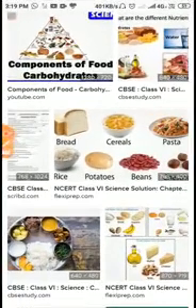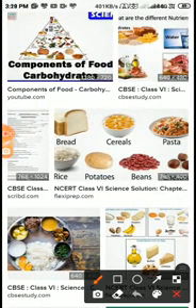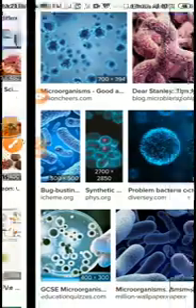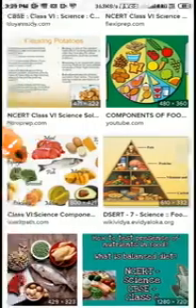These are some visuals by which you will be able to learn the different components of food, and by learning these you will be able to explain the things you will be asked. Dear students, this is the veg thali. So you have to take care of yourself.